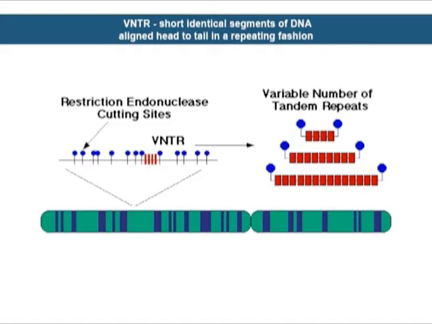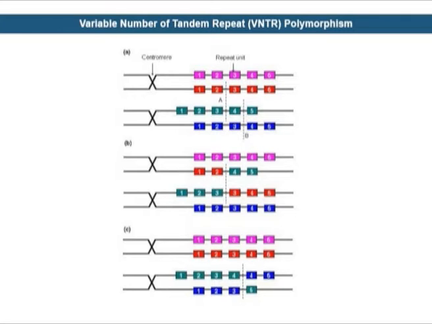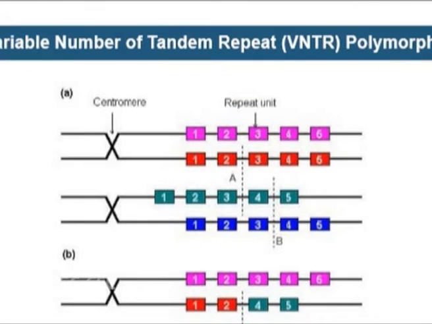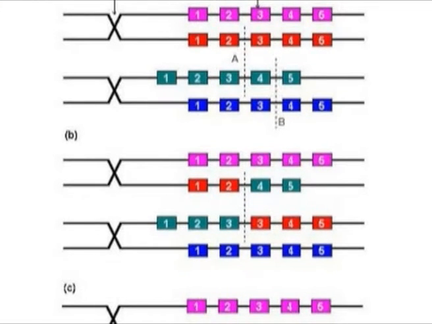The figure shows VNTRs, short identical segments of DNA which are aligned head to tail in a repeating fashion. In VNTRs, two pairs of sister chromatids line up during meiosis. A repetitive region of one chromatid, the third one which is seen in figure 7, does not line up exactly with its corresponding region in other chromatids. The DNA strands breaking on non-sister chromatids along line A will result in unequal crossover, thus producing different numbers of repeat units in these chromatids, which is shown in figure 7.